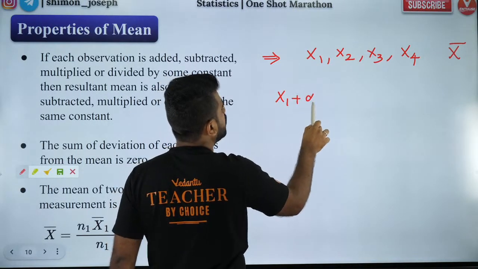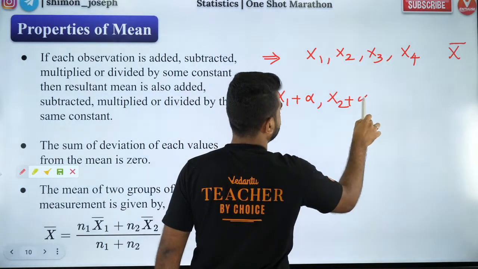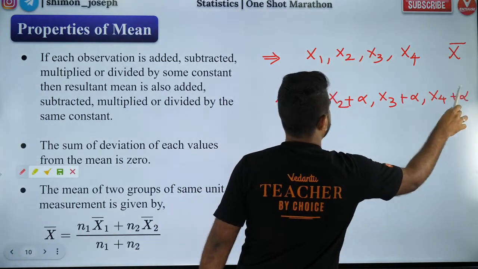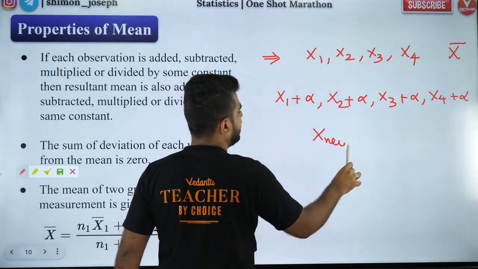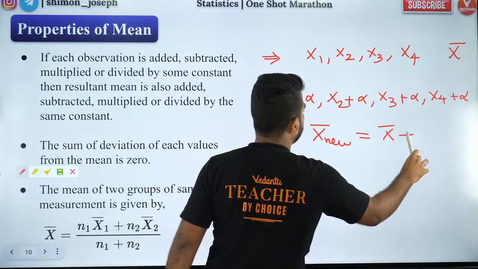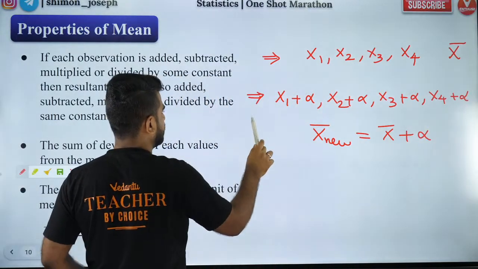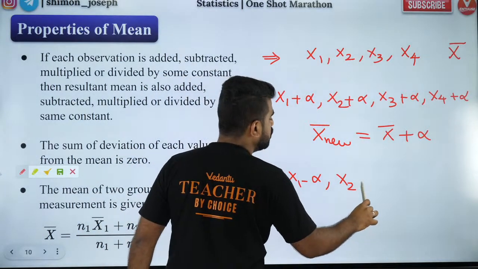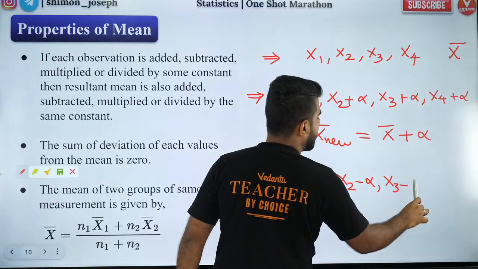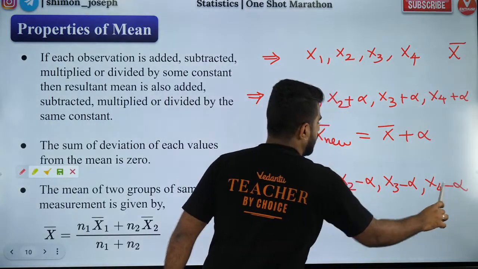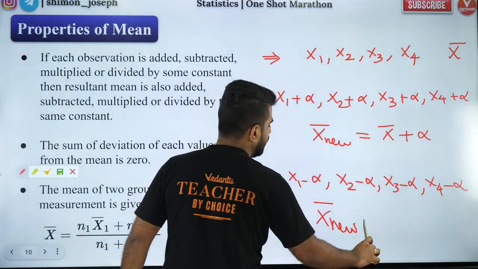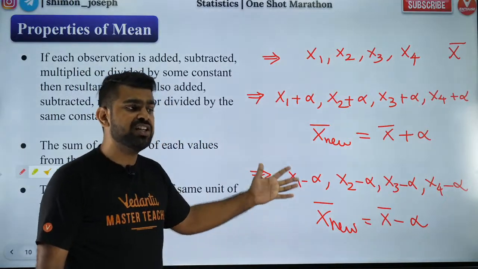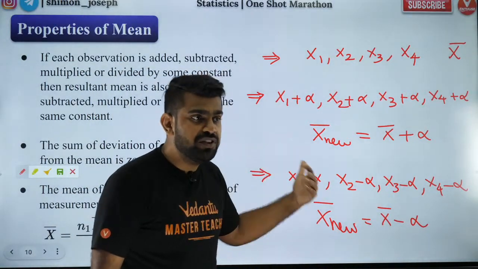Now, if I add a constant alpha to all the terms, then the new mean will also be old mean plus alpha. That's what the first one says. The second one is, if I subtract a constant from all the individual terms, then the new mean will be old mean minus alpha. Similarly for multiplication, similarly for division as well.